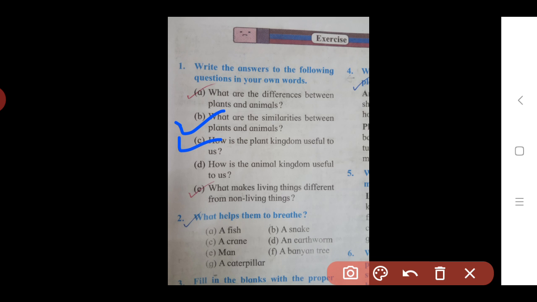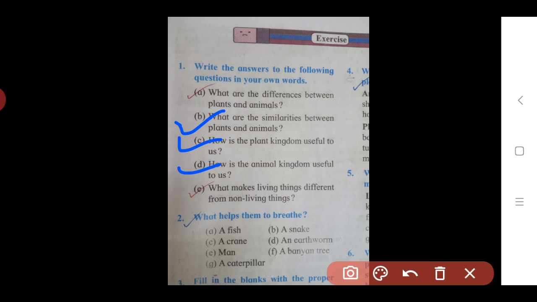Then many other useful things are also obtained from plants, like coal, paper, gum and rubber. In this way the plant kingdom is very useful to all living things and also to human beings. Okay, here we see the next question, that is D.